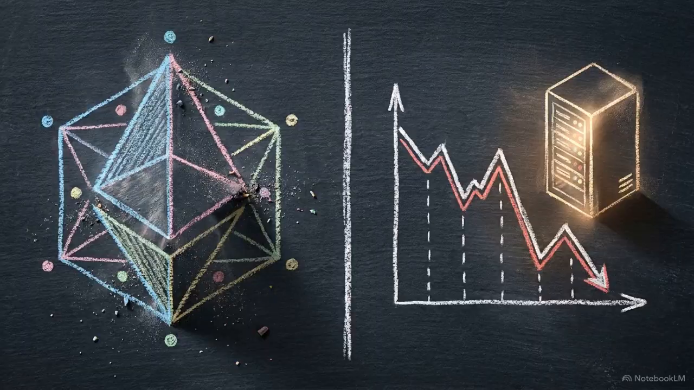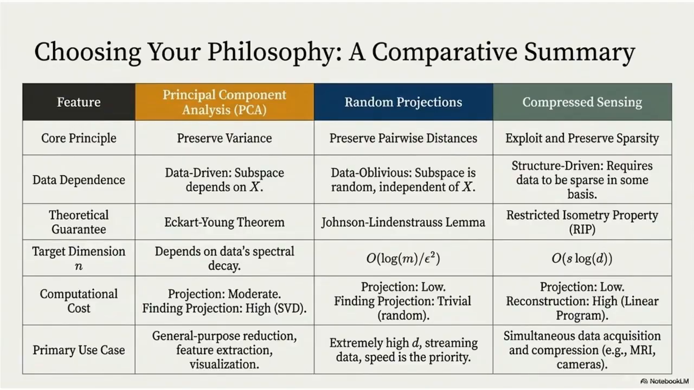This table compares the approaches. PCA preserves variance, random projections preserve distance, and compressed sensing preserves sparsity. The cost differences are significant. PCA is expensive. Random projections are inexpensive. Compressed sensing is cheap to measure, but requires significant computation for reconstruction.